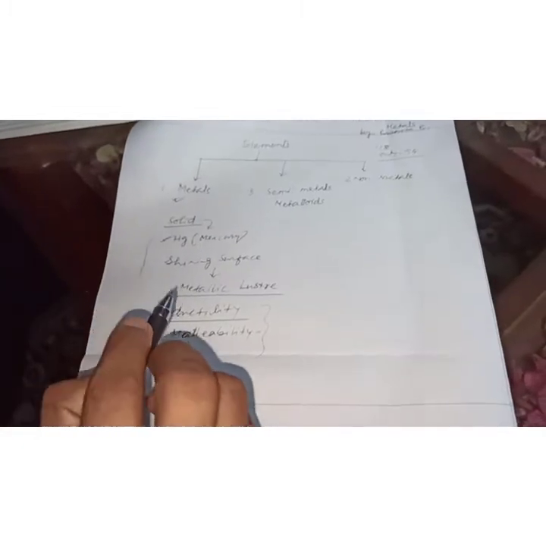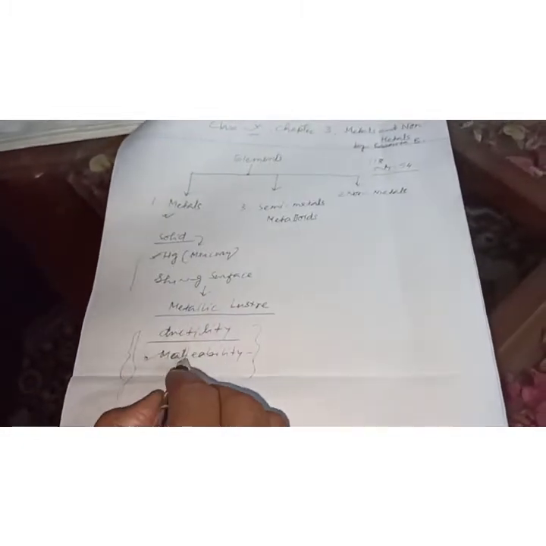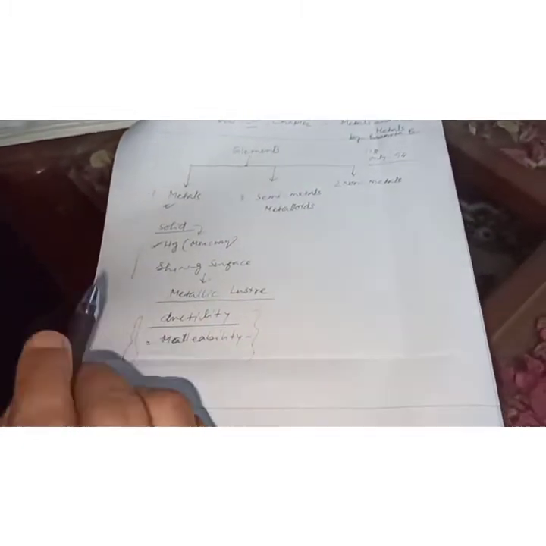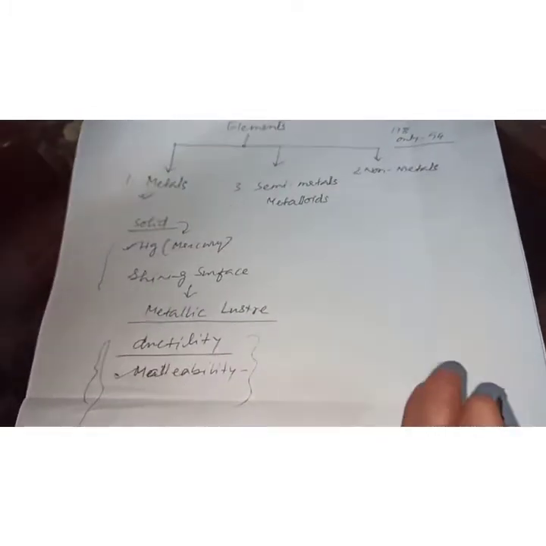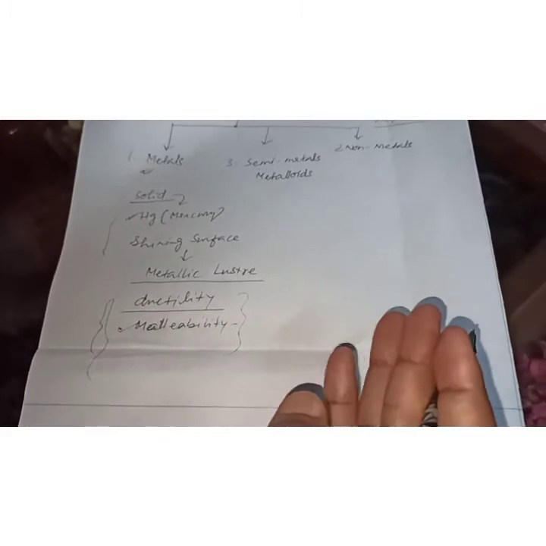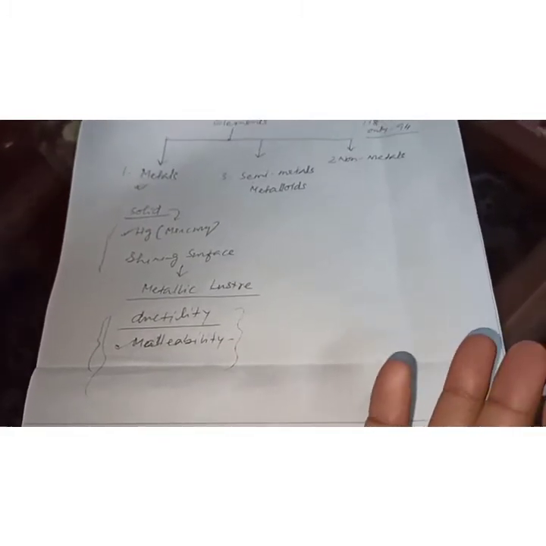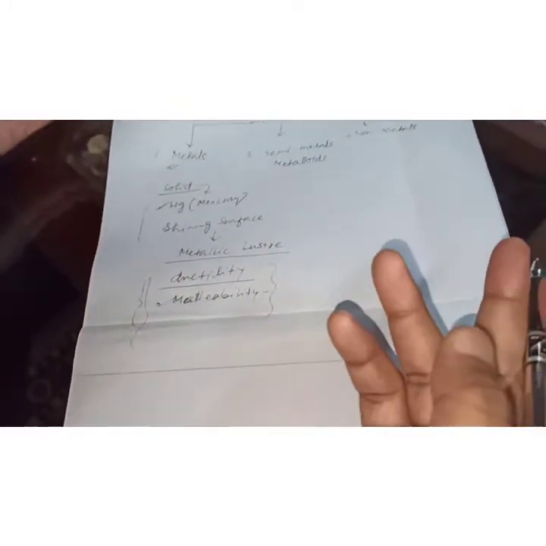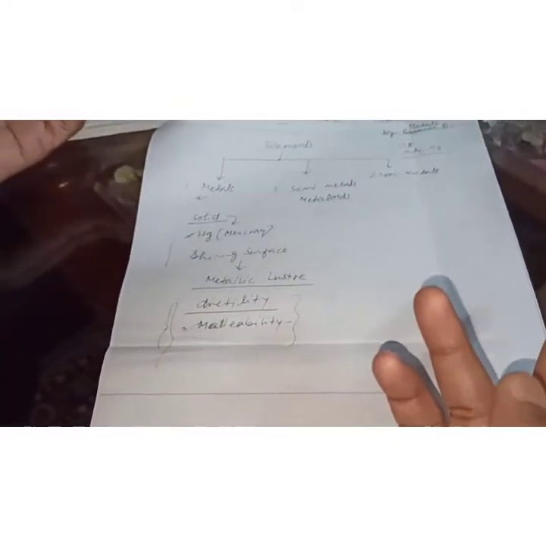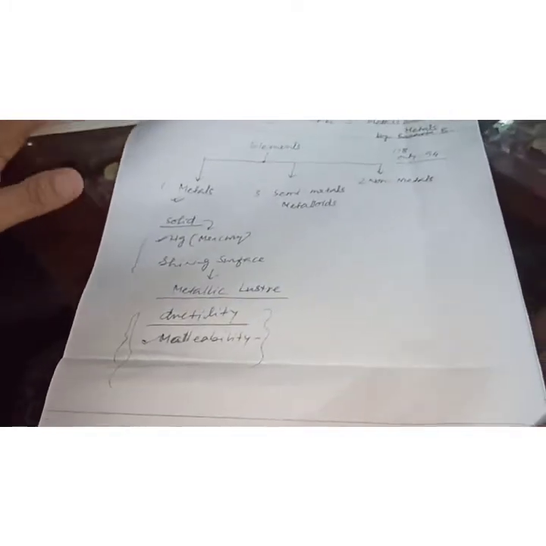Sometimes a question comes: explain malleability and ductility by citing examples. You can write that we use different types of utensils, because depending on this property we are able to make vessels, cooking vessels, etc. You can cite this.